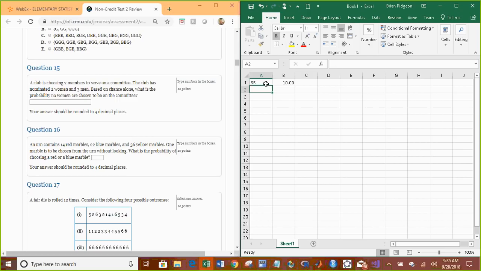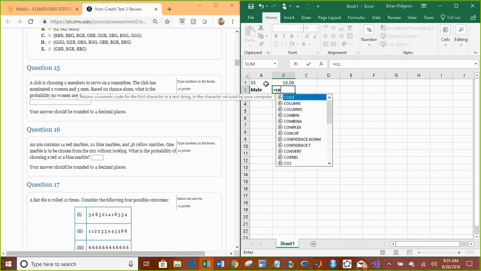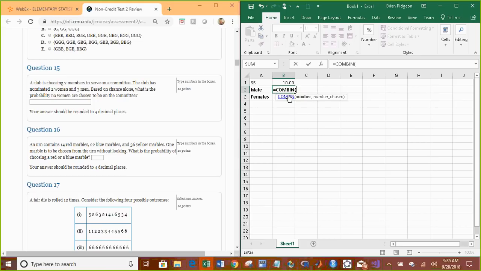That's just sample space. So now we have to think about, separately, the gender part of it. How many ways are there of selecting the different males and females? So, the club has nominated 2 women and 3 men. Based on chance alone, what is the probability that no women are chosen? That means that out of the group of 3 men, we're taking 2 of them. And out of the group of women, we're taking how many of them? None. So, out of the 2 women, selecting 0.